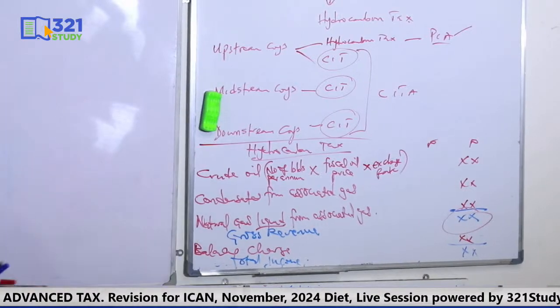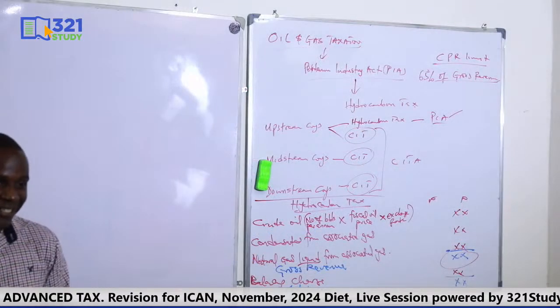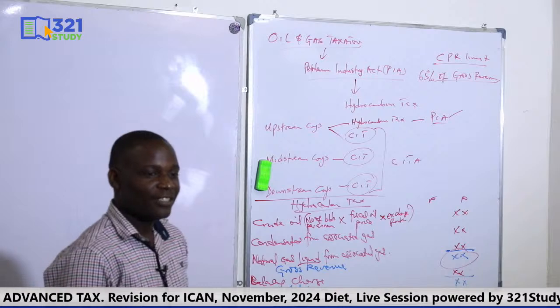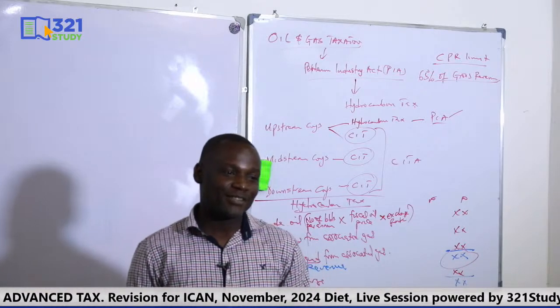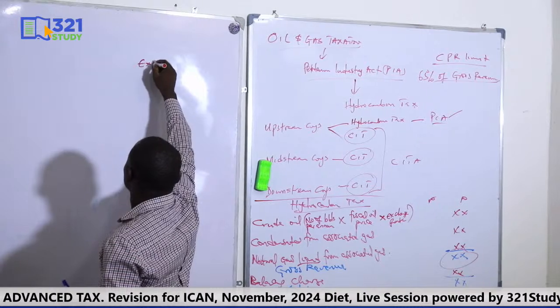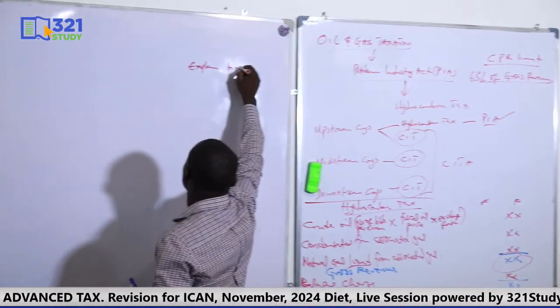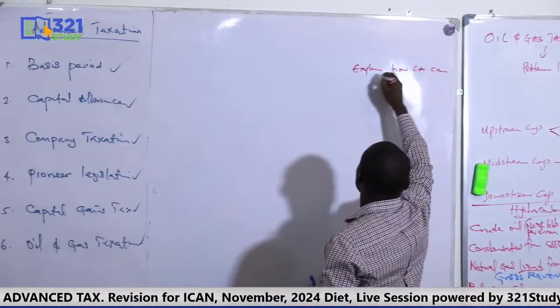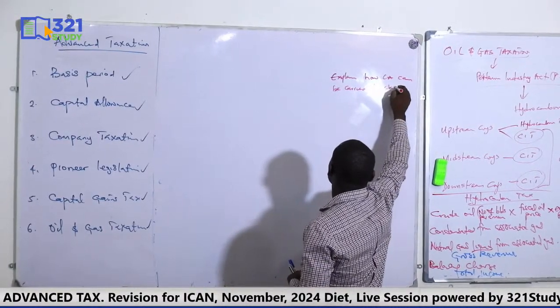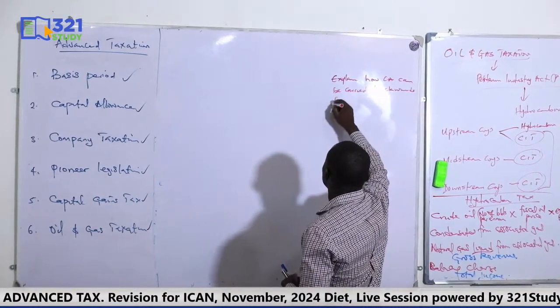Okay. I think most of the questions are actually on capital allowance. Can you explain how capital allowances can be carried back 5 years? Can we carry back 5 years? Explain how capital allowance can be carried backwards for 5 years.